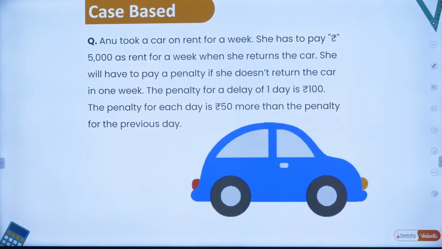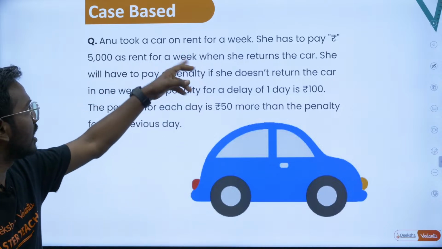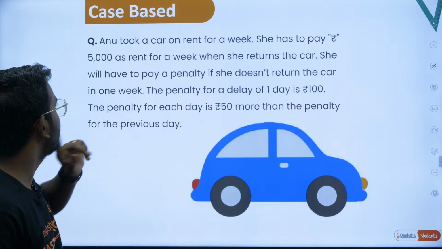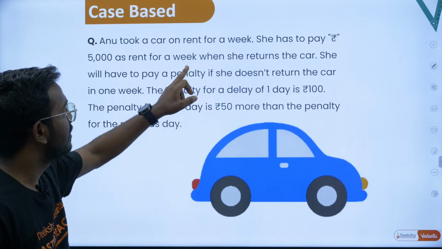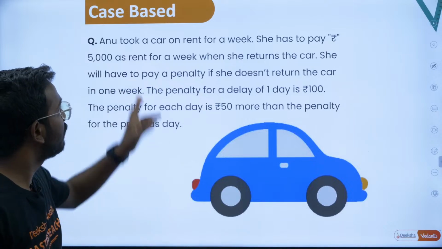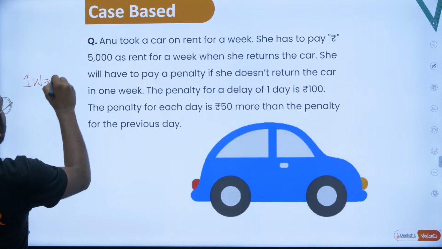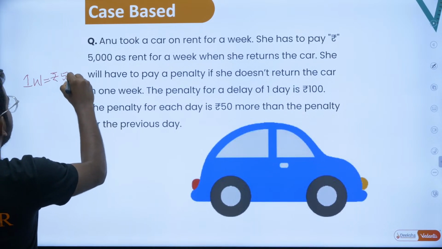Anu took a car on rent for a week. She has to pay rupees 5,000 as rent for a week when she returns the car. So for 1 week she should pay 5,000 rupees as rent.